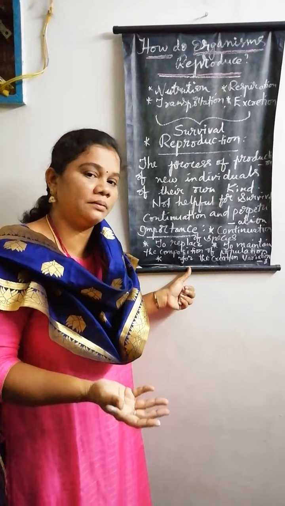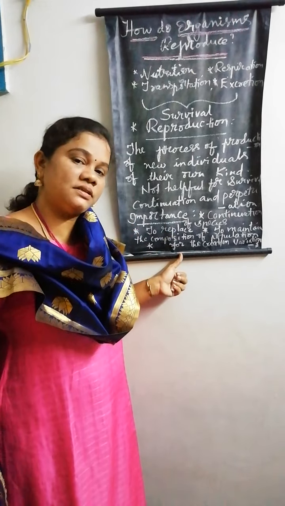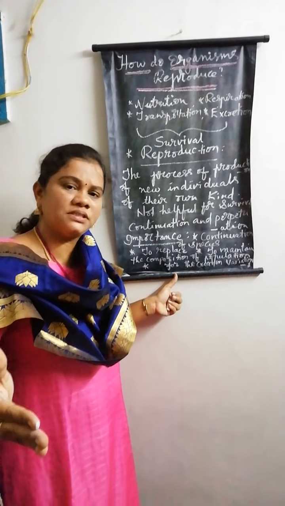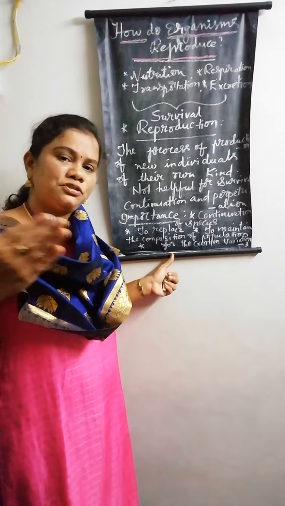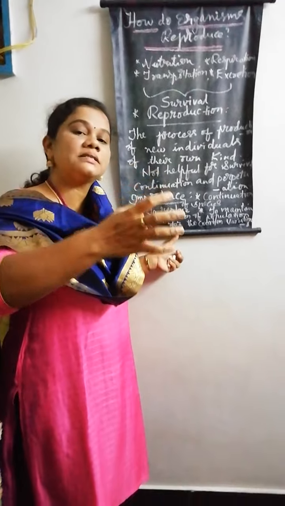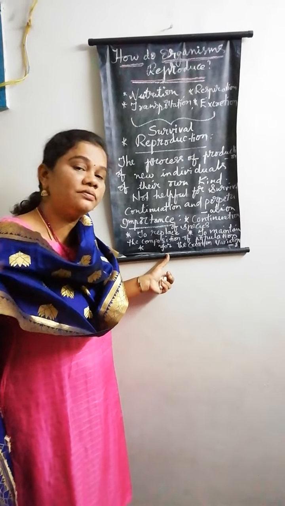But it is not happening because there is a process which is helpful for the continuation of species on the surface of the earth. Not only for the continuation of species, even for the perpetuation. Perpetuation in the sense of carrying the characteristics of parents from one generation to the other. It is helpful for the perpetuation of species.